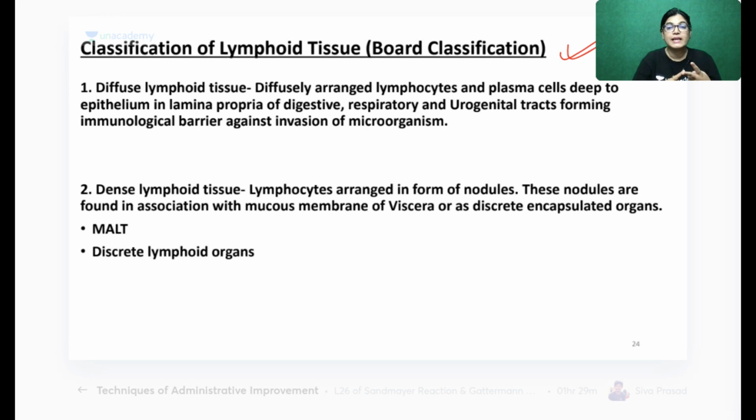One is the dense lymphoid tissue and the other is diffuse lymphoid tissue. Respiratory associated. Yes, obviously, there may be lymphoid tissue in the respiratory tract. I am coming to that. Respiratory, GI tract, everywhere there is lymphoid tissue, wherever we need defense. Many of the structures have lymphoid tissues.